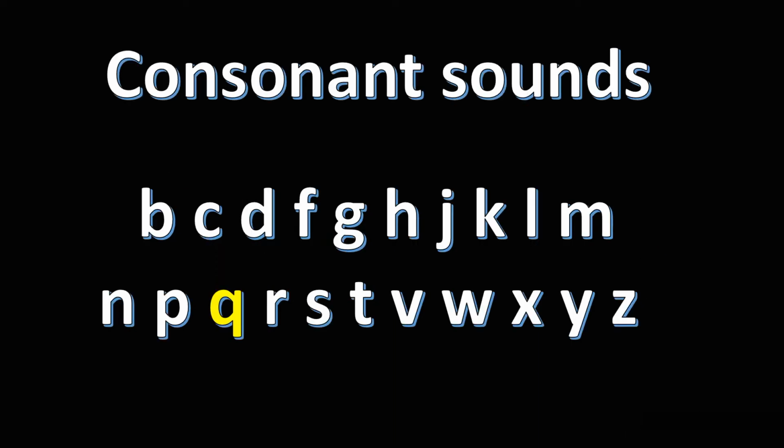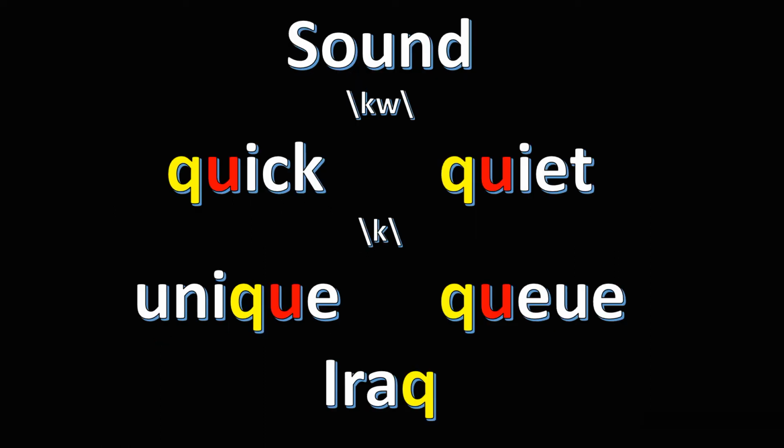We are going to continue our phonics series, and we're going to look at the consonant sounds for the letter Q. Now Q has two sounds. So we're going to look at the two different sounds that Q makes.